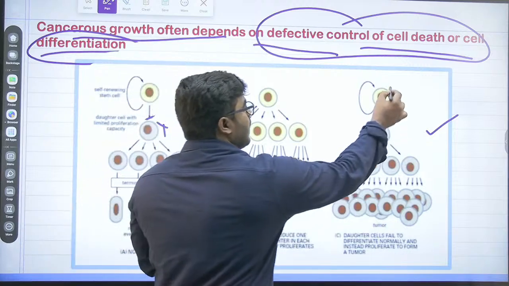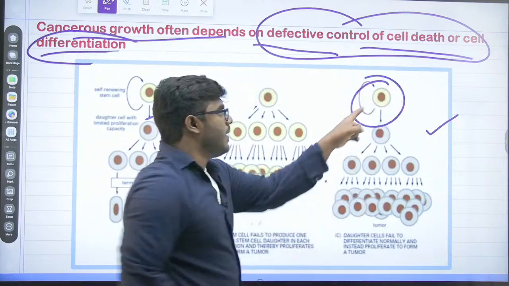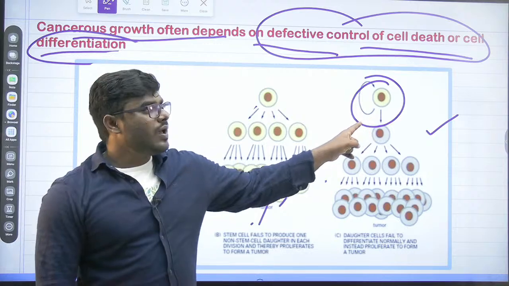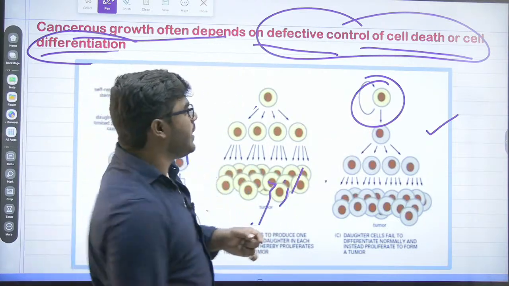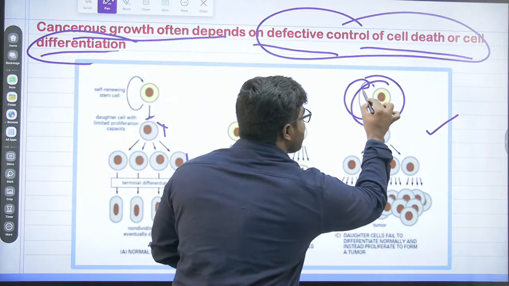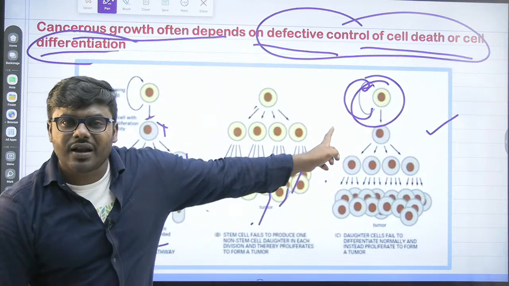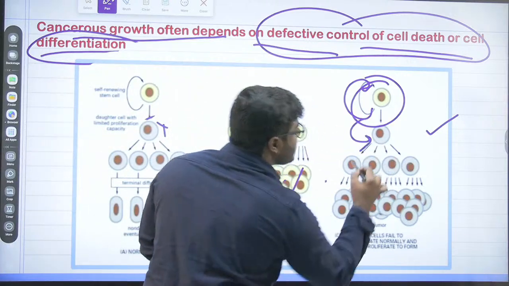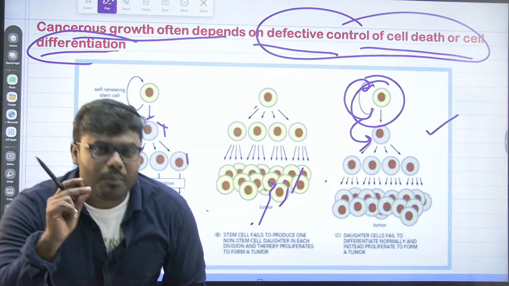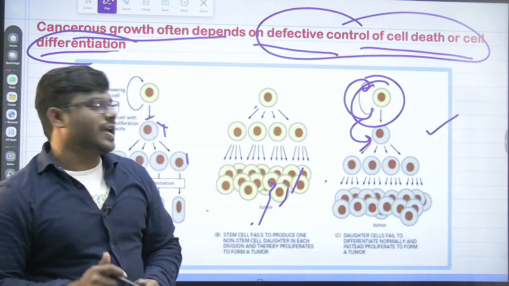See here. There is a parent cell. Here what you have to understand: the parent cell has the ability to give rise to itself also. The parent cell has the ability to give rise to the daughter cell also. There is no doubt about it. But what is the unique point you have to understand?